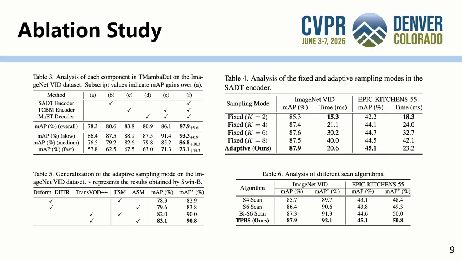This slide presents the ablation studies. First, adding SADT, TCBM, and MAET consistently improves the baseline, and combining all components achieves the best result. Second, adaptive sampling in SADT provides a better accuracy-efficiency trade-off than fixed sampling. Among different scan strategies, these results demonstrate the effectiveness of each key design in T-Mamba DET.